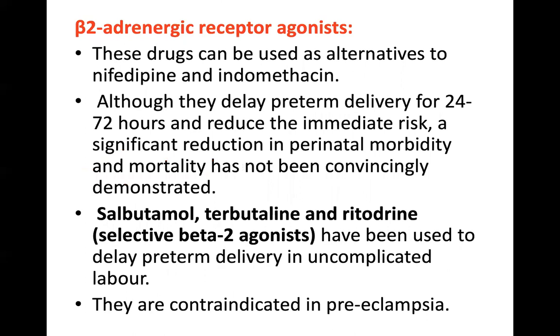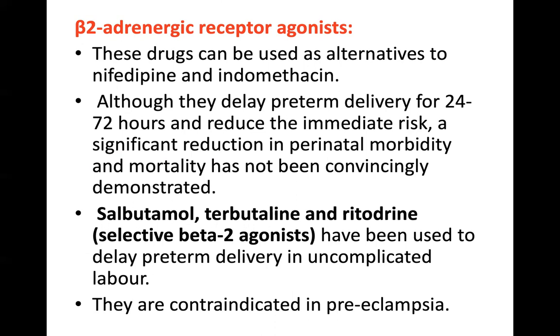Coming to beta adrenergic receptor agonists. These drugs can be used as an alternative to nifedipine and indomethacin. Although they delay preterm delivery for 24 to 72 hours and reduce immediate risk, a significant reduction in perinatal morbidity and mortality has not been convincingly demonstrated.